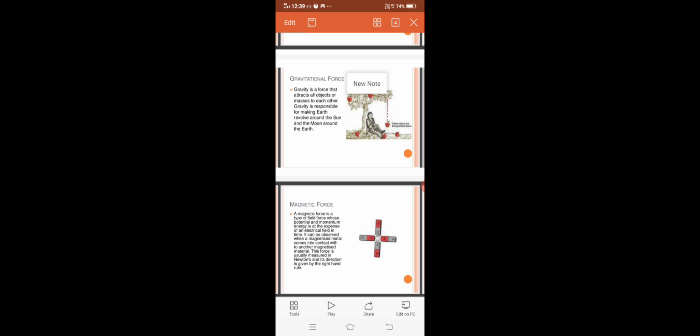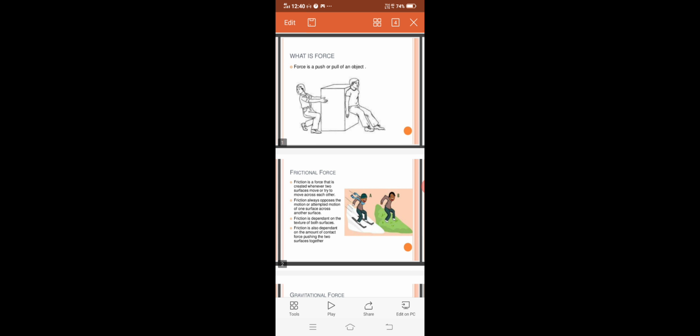First, muscular force. The force which is applied by the muscles is known as muscular force. Just because of the muscular force, we are able to carry heavy load on our shoulders.